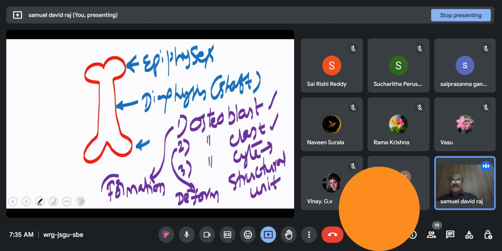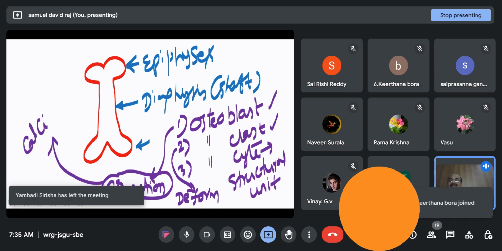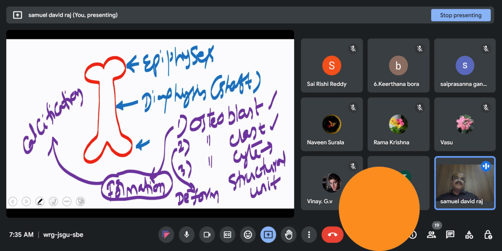And how does the formation of bone take place? It takes place by a process called calcification. Our bones are strong because they are made up of calcium. This calcium exists in two types of chemical constituents: one as calcium phosphate, the other as calcium carbonate.